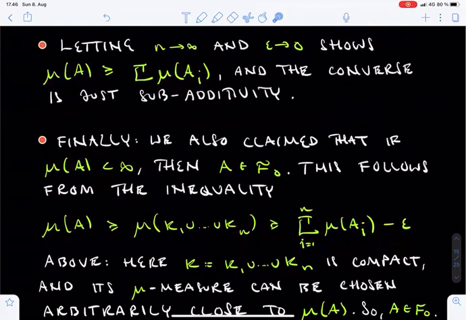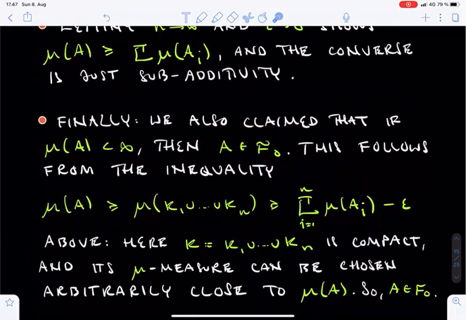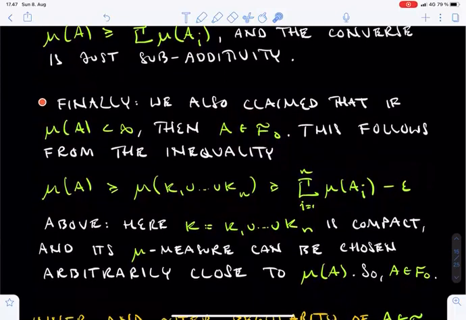Apropos that, we had also claimed at the start of this section that if the union A has finite mu measure, then it lies in the collection F0. To show this, we have to make sure that the mu measure of the set A can be approximated from below by the mu measures of compact subsets of A. This follows easily from the inequalities we established in the course of the previous proof.